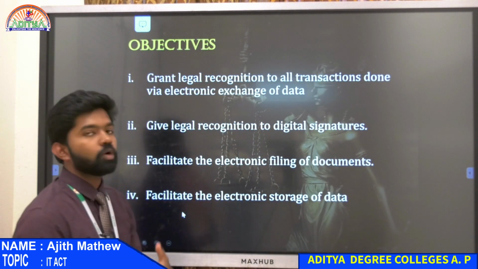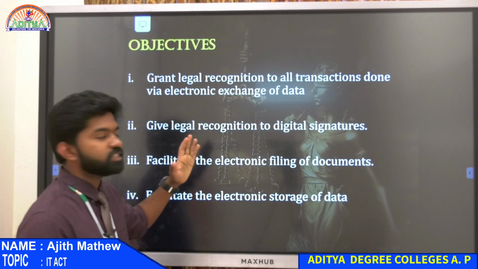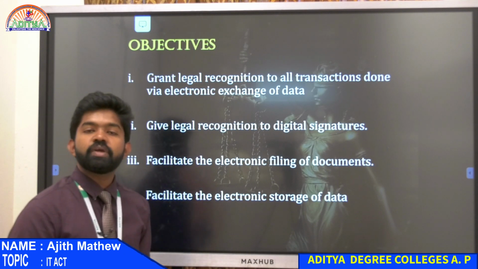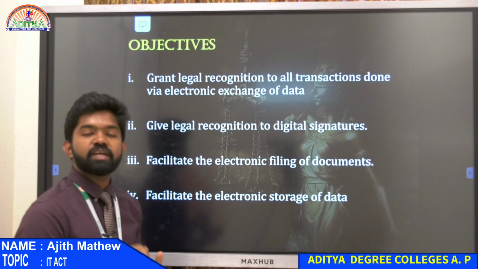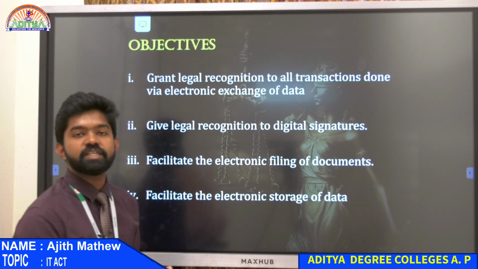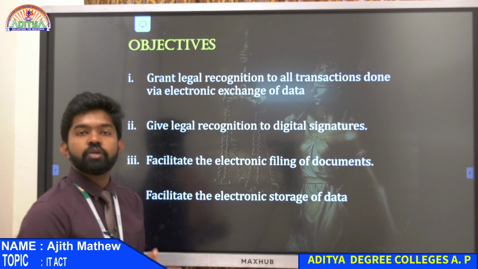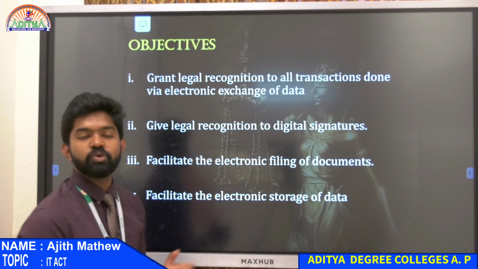So what were the main objectives? The main objective was to grant legal recognition to all transactions done using electronic exchange of data, so that nobody can hack your data. If somebody hacks your data, they get punished. So you are protected by the IT Act when you are doing something online, just like the Indian Penal Code protects you in general.